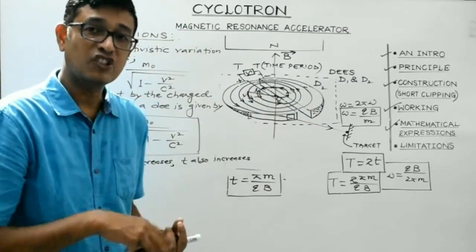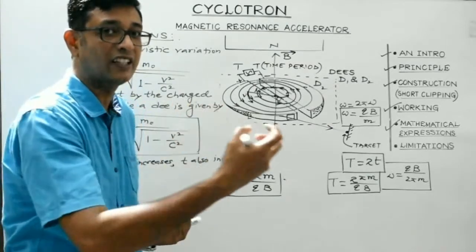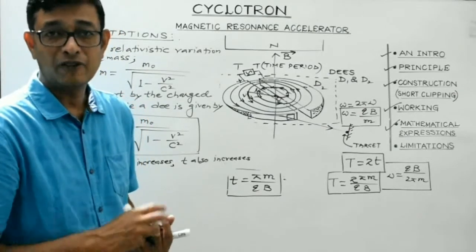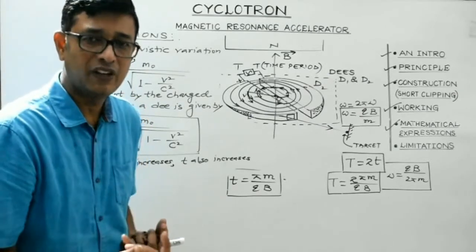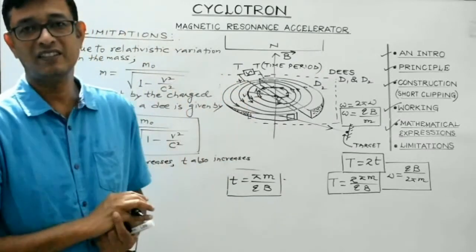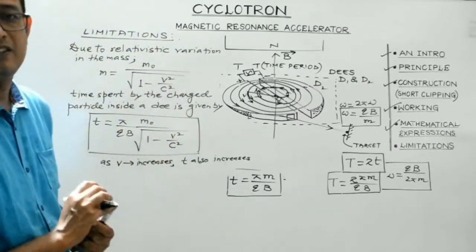Clear? So in such a case, the charged particle starts lagging behind the oscillating electric field. And eventually, after it starts lagging behind, it will simply be lost by colliding against the wall of the Ds. Clear? So this is one of the main drawbacks.